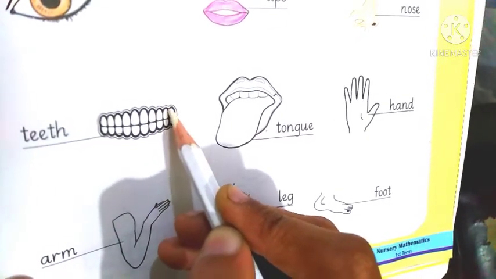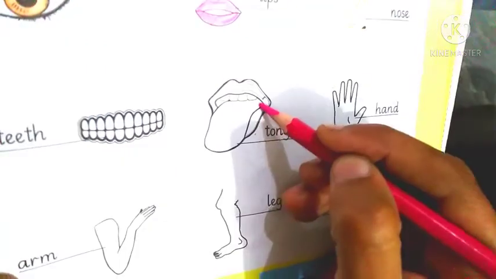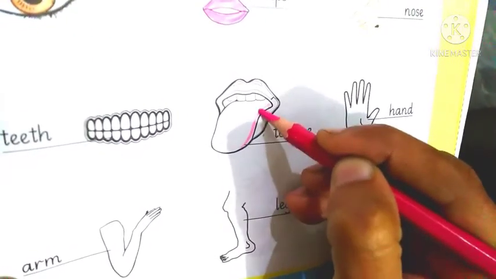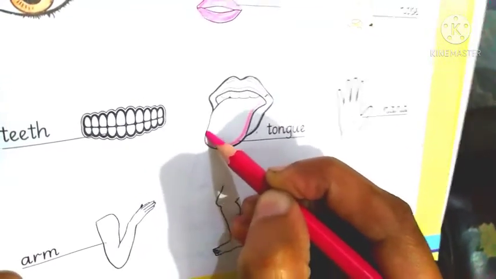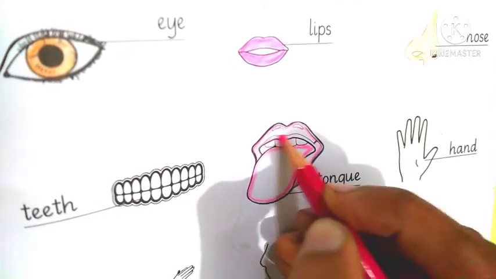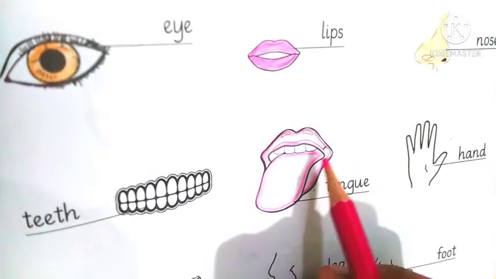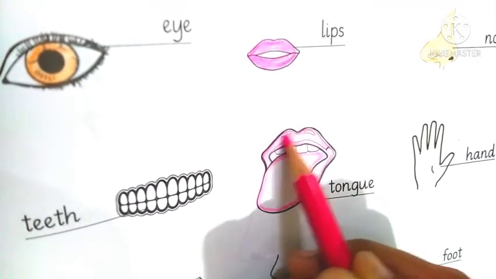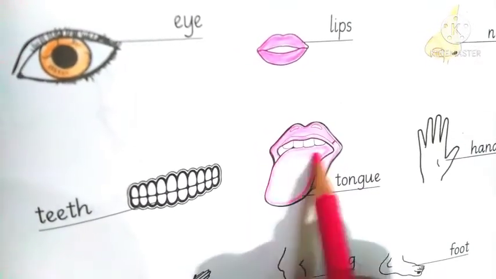Our teeth are white, so we will color them white. Make an outline and fill all the white space. And what is the color of the tongue? Pink. So make a dark outline and then fill light colors inside. You can use red in the pinks or you can color them pink. So we are coloring lips and tongue pink. Fill all the white spaces carefully and properly.